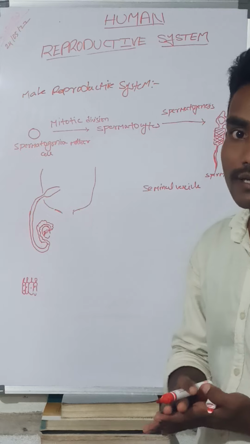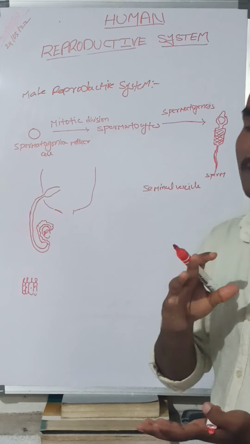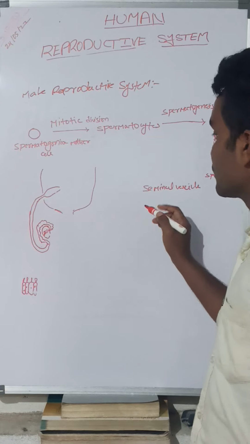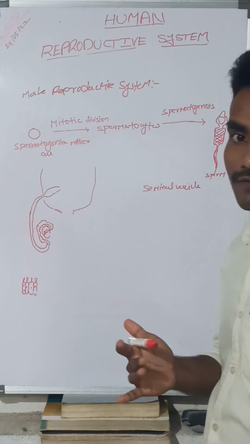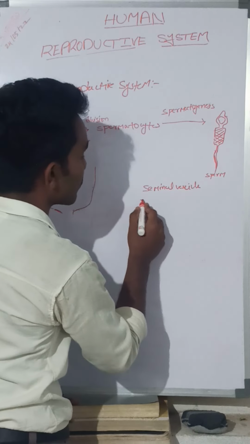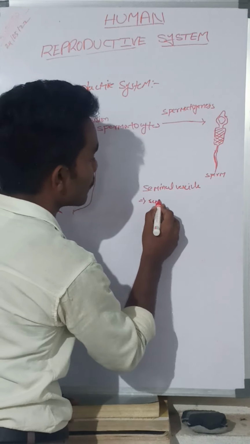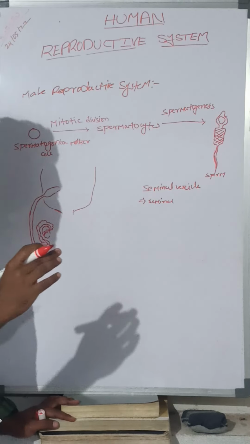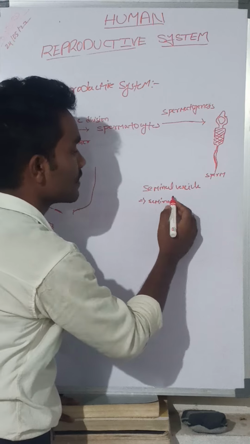About 60% of the fluid is formed from the seminal vesicles. From the seminal vesicles comes the seminal fluid; the major portion of the semen is formed from the seminal vesicles.